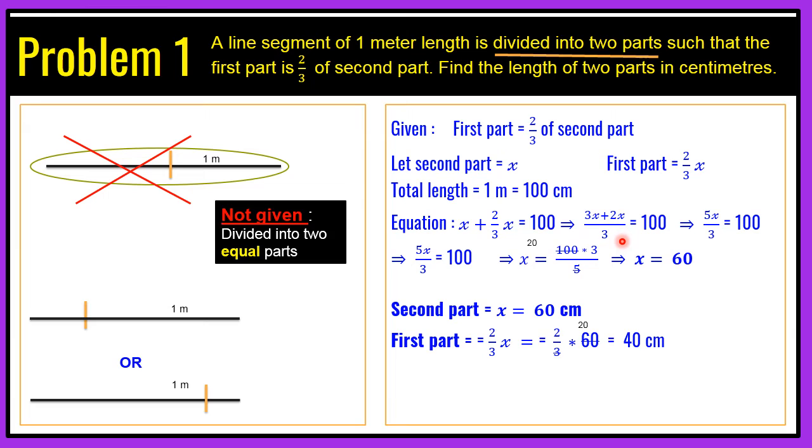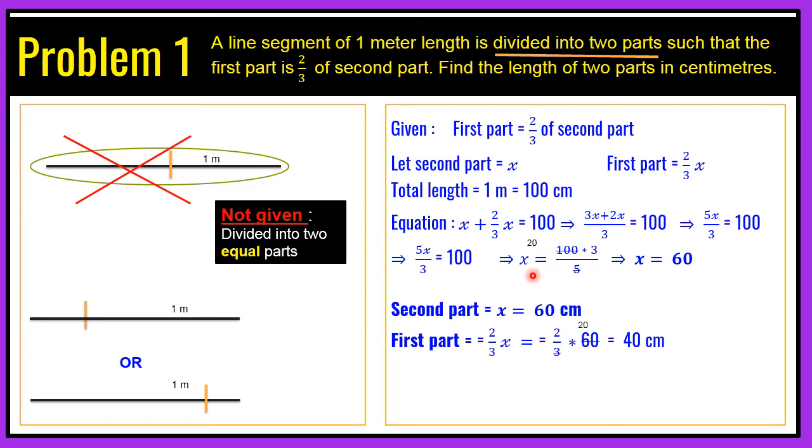Now I think you can solve it. You are pretty clear about how to solve it. We'll take the LCM. LCM is 3. 3 will get multiplied by the numerator, which is x. So it will be 3x plus 2x is equal to 100. 3 plus 2 is 5x by 3 is equal to 100. Now you are again clear. We will keep x here, and 3 will go to the right hand side, and 5 will go on the right hand side, making the denominator.